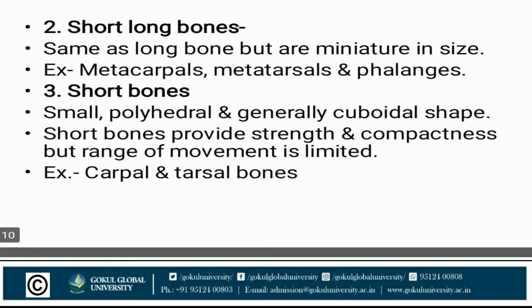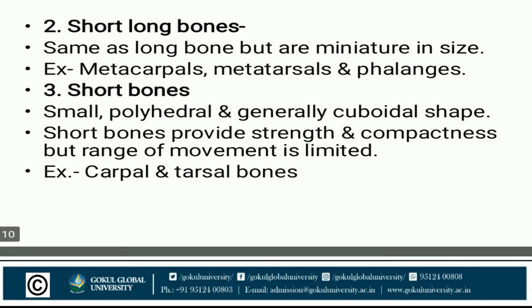Now regarding short bones. Same as long bones but miniature in size, meaning short or small in size: metacarpals, metatarsals and phalanges. Now short bones: small, polyhedral, generally cuboid in shape. Short bones provide strength and compactness, but range of movement is limited. Examples are carpals and tarsals. Carpal bones are 16, whereas tarsals are 14 in number.